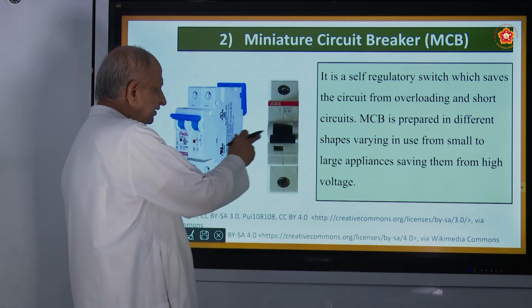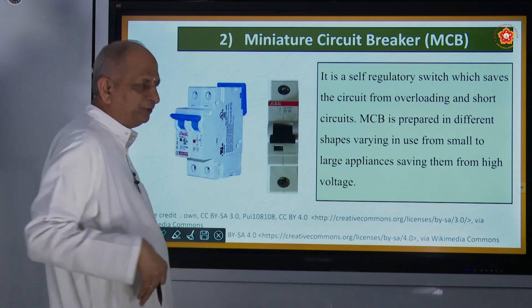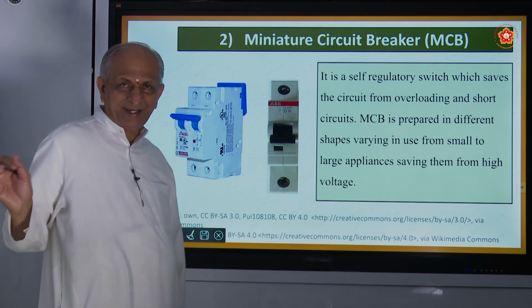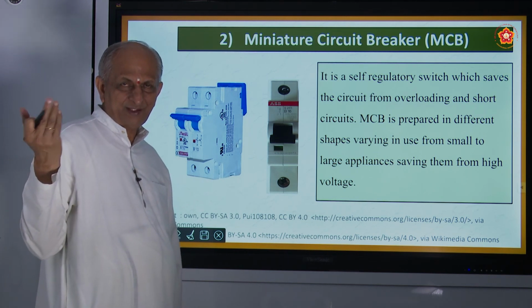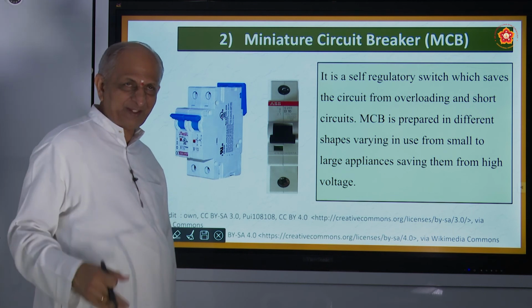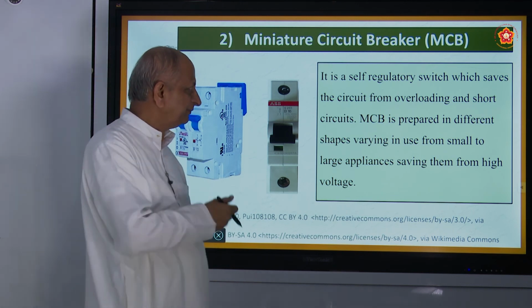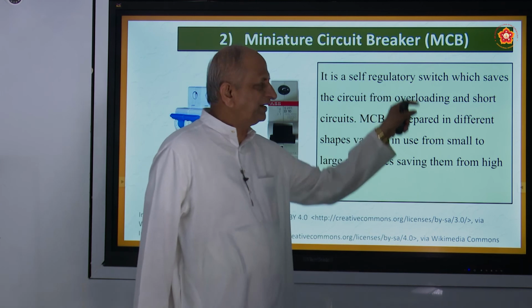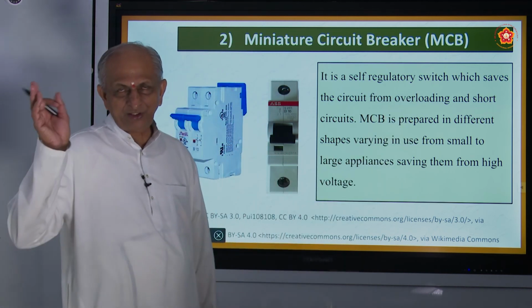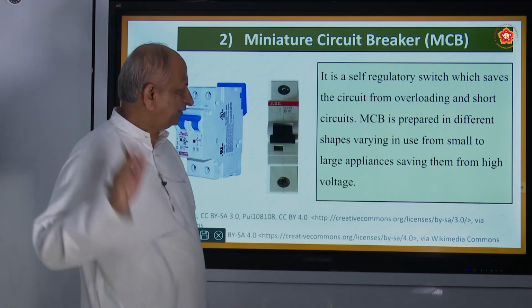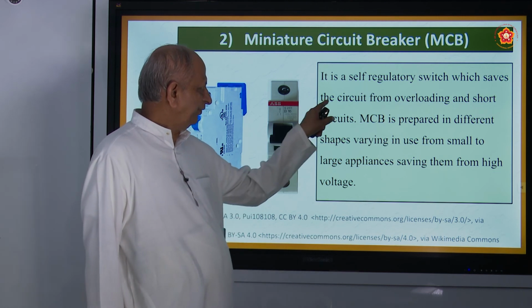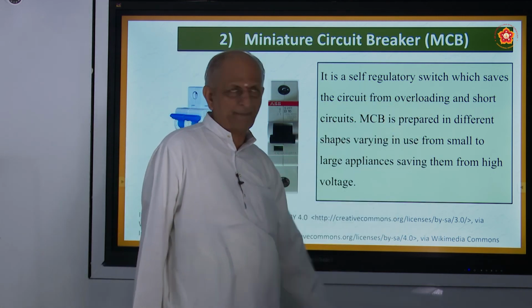So there is no need of putting a fuse here. The advantage is that it automatically switches off when there is more power, you might have seen it. Nowadays, every house will have this MCB. It is self-regulatory. You need not do anything for that. Automatically it stops and saves the circuit from overloading.